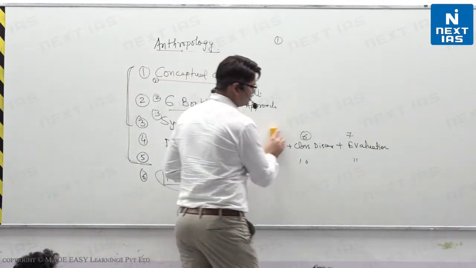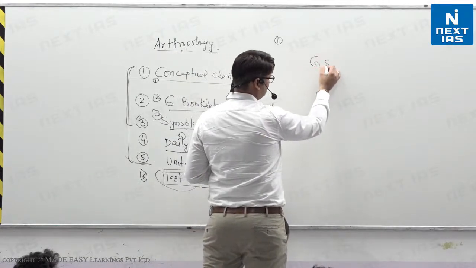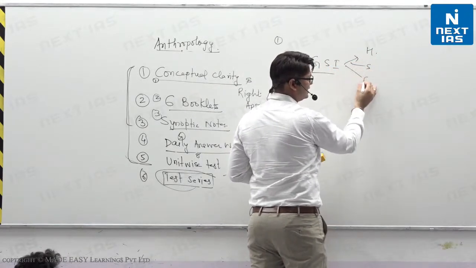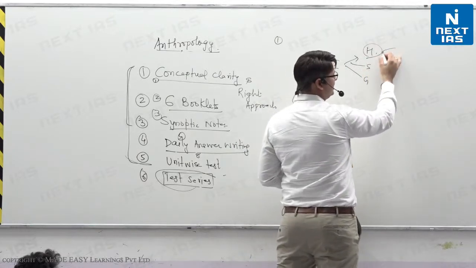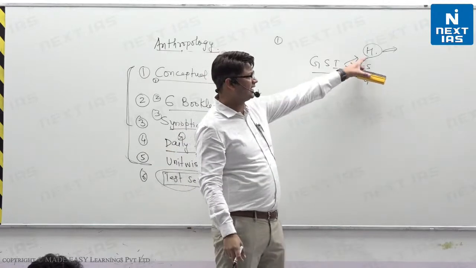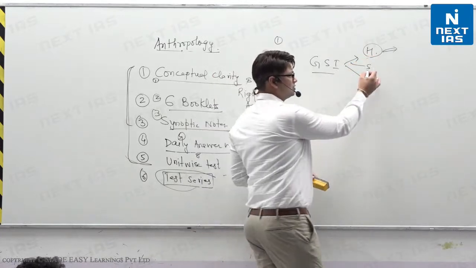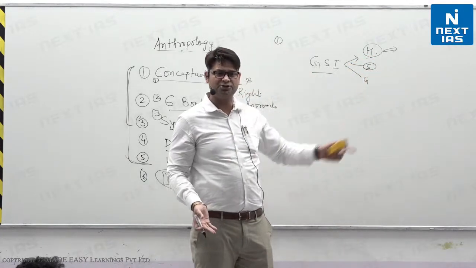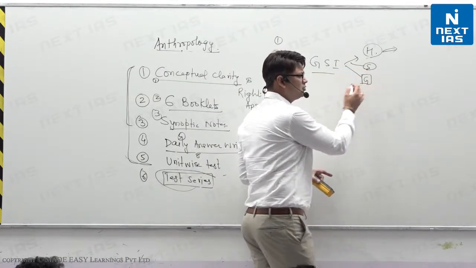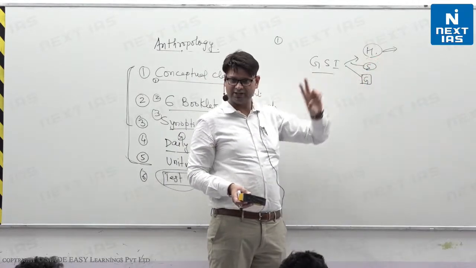How is anthropology overlapping with GS? So GS1 has history, society and geography. The history part, the pre-history part, the Aryan part, the IVC, Indus Valley Civilization part, you will know directly. You have studied it in much more detail than anybody else. Society, everything we study about society only. Social issues, you can write much better answers than anybody else. Some portion in human geography may be asked here, but not directly, I cannot commit that. But in these portions, you can see directly.